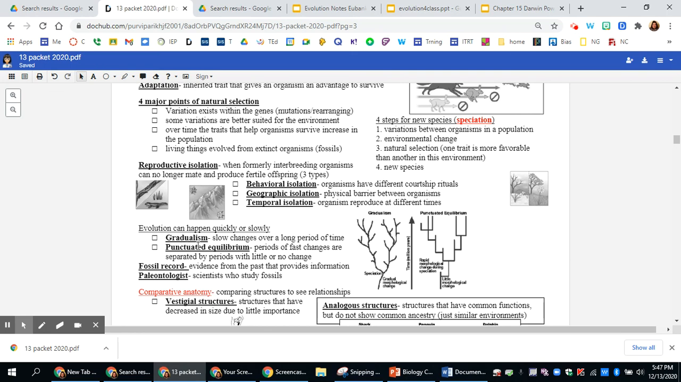We also know that evolution can happen very slowly over a long period of time or in short bursts. So those are 2 of your vocab words, gradualism and punctuated equilibrium.